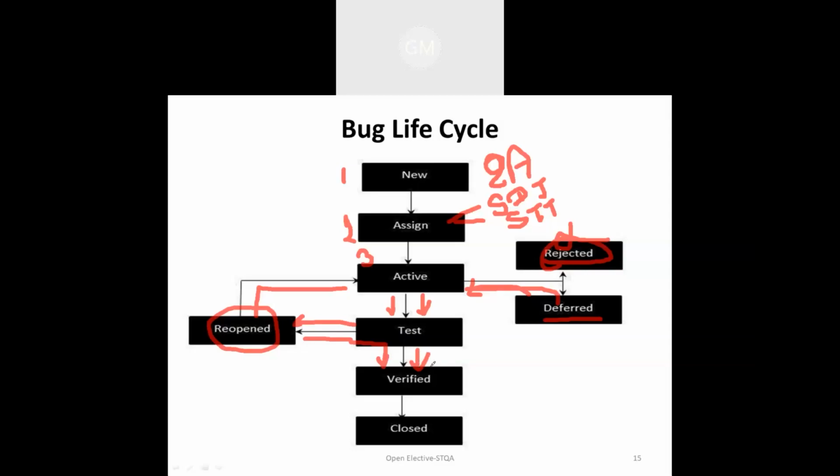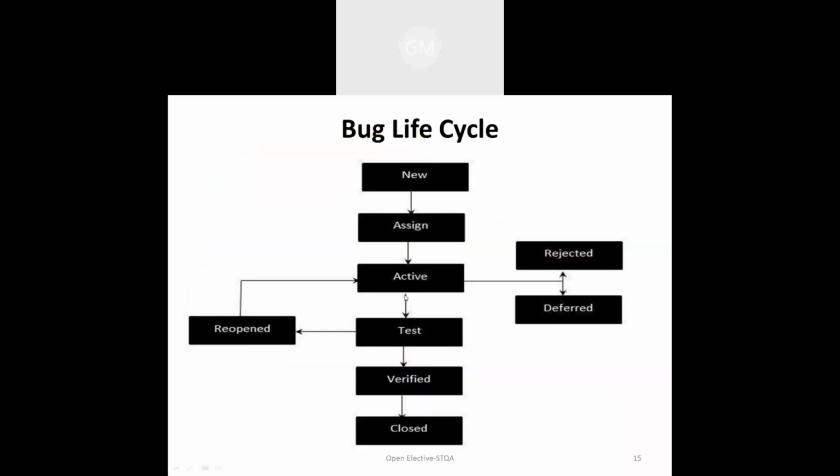If this bug is verified and fixed, then it goes for closing. But sometimes, because of that bug, it may affect another module. Again, we need to assign this bug to the new team or new phase and then follow the same process. Continue until all bugs are fixed or they no longer impact any of the modules. This is the software bug life cycle.